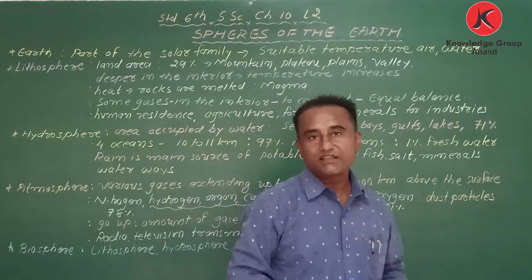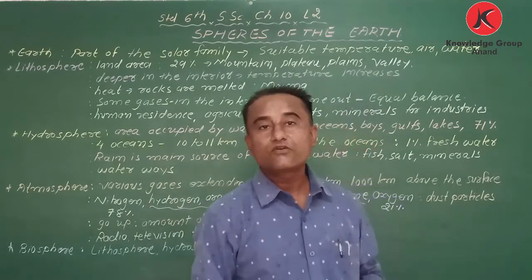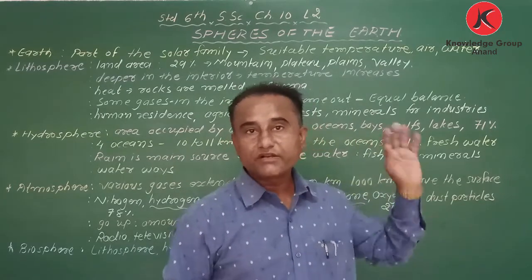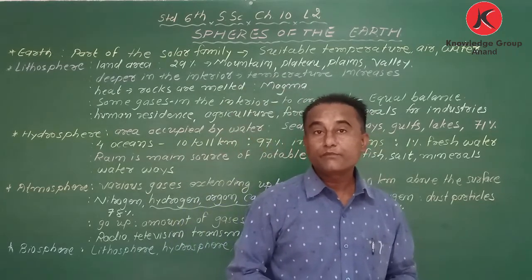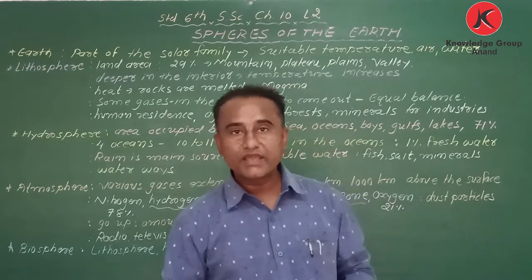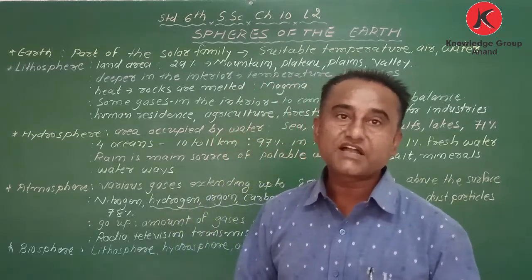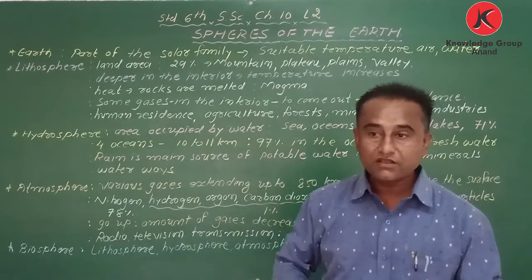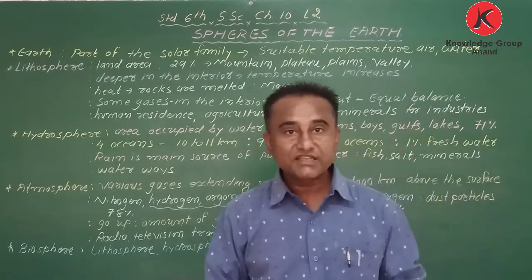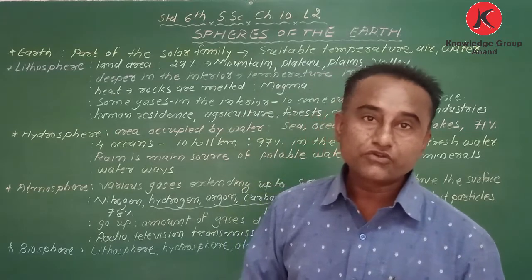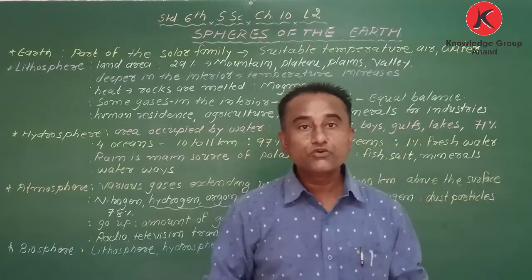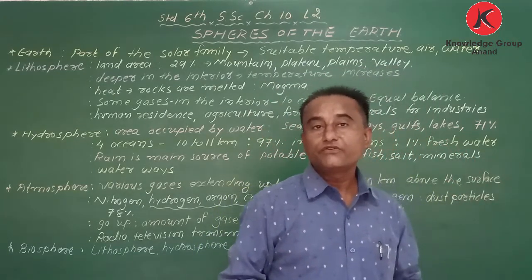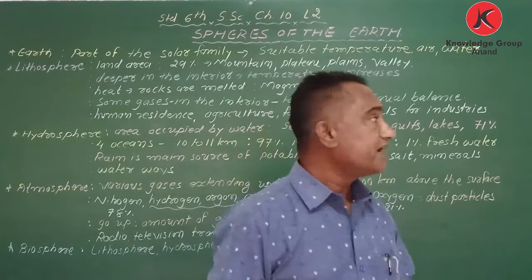And what things are there on the lithosphere? I have written on the board: mountains, plateaus, plains, valleys. We know big mountains are there, valleys are there, plains are there. So we can say the lithosphere includes mountains, plateaus, plains, valleys, etc.